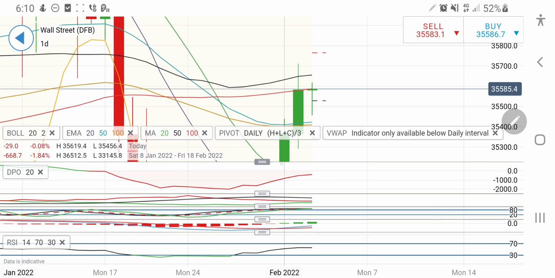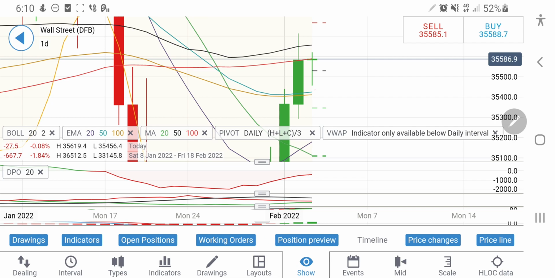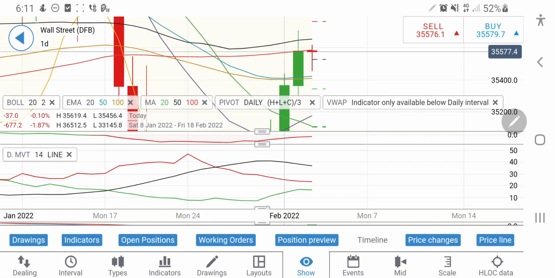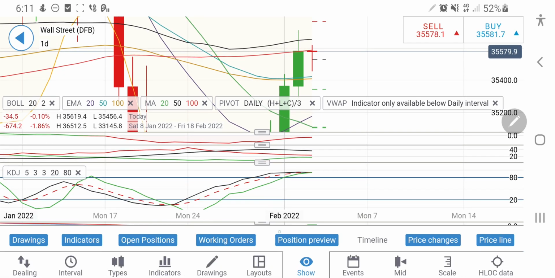Now on the downside, there is a support coming into picture here at 35,400. Once this breaks 35,400 and 35,350 and 300, definitely we may see a stronger fall towards 35,200 and 100 levels. The 20 period moving average will provide a support at 35,100 levels. It is on the sell side on directional movement.